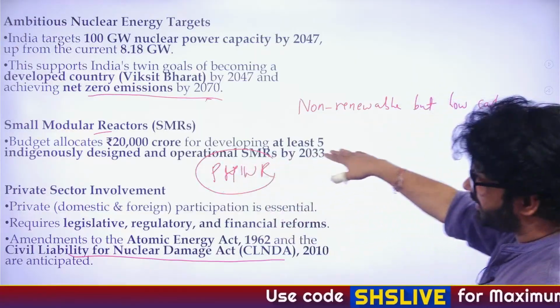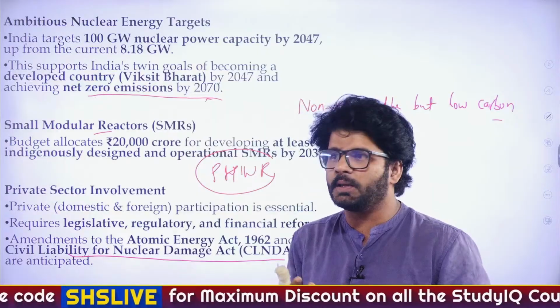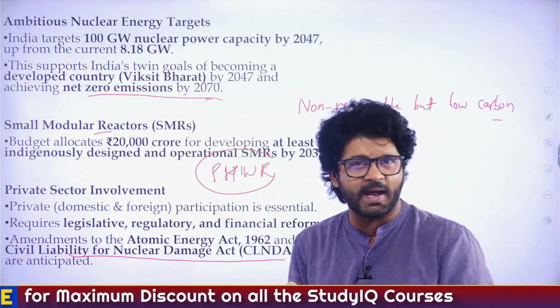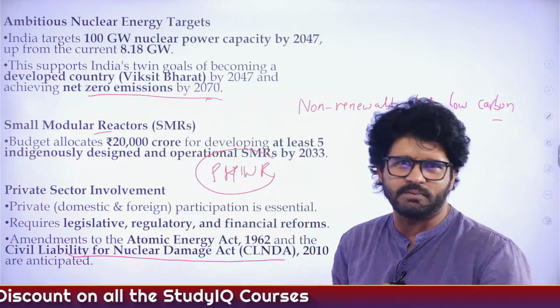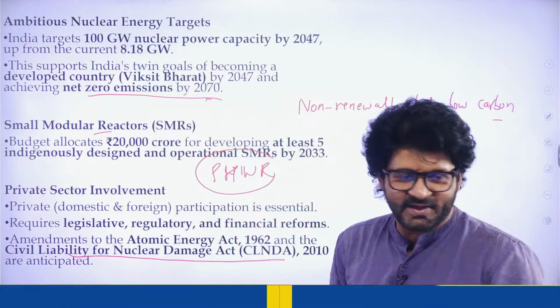So, small modular reactors. Now the government is focusing on small modular reactors because we are concerned about nuclear leakage and this and that. Plus this is the future. This looks like the future: small modular reactors, easier to build. Cool. So where were we?